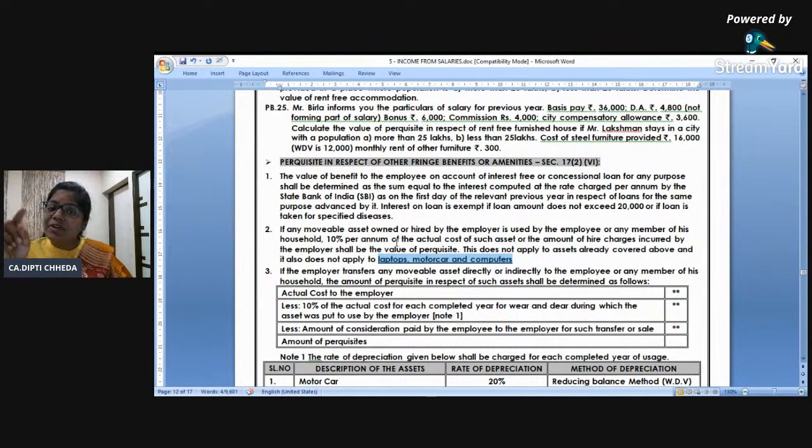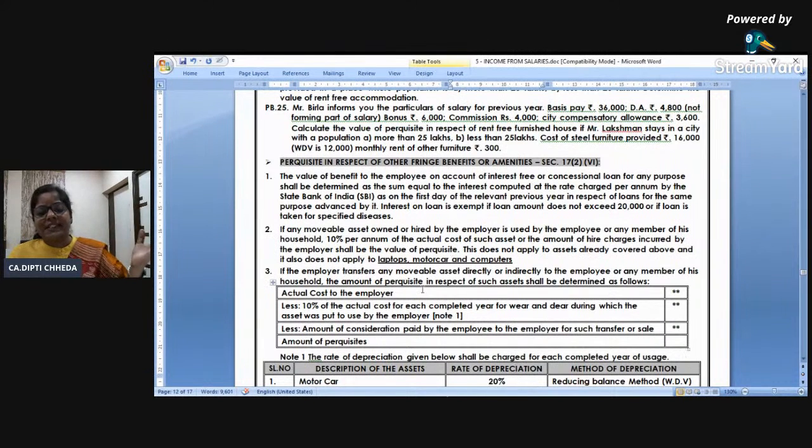So if you used it for 8 months, 1,000 into 8 by 12. Laptop and computers are totally exempt. Motor car is not exempt. We have a separate table for that. Finally, when you transfer the asset, what will be taxable? Original cost to the employer less depreciation for completed years.